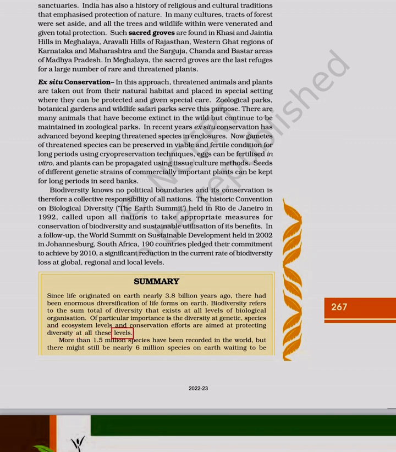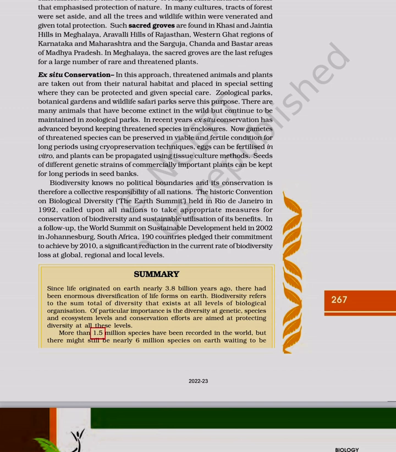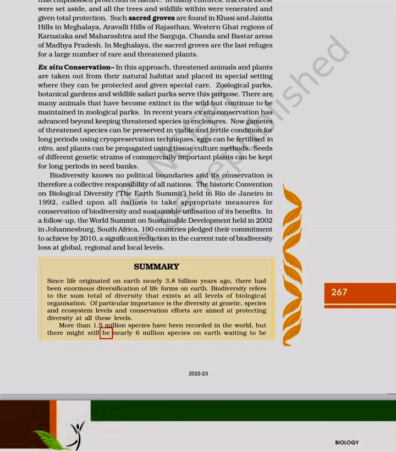at all these levels. More than 1.5 million species have been recorded in the world, but there might still be nearly 6 million species on Earth waiting to be discovered.